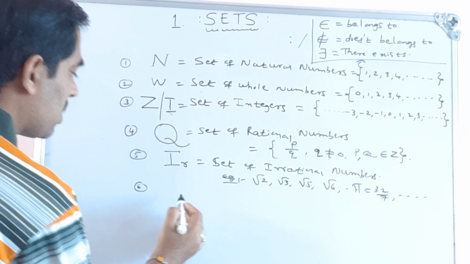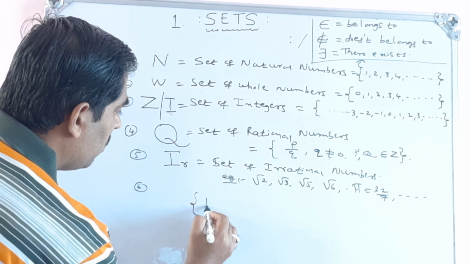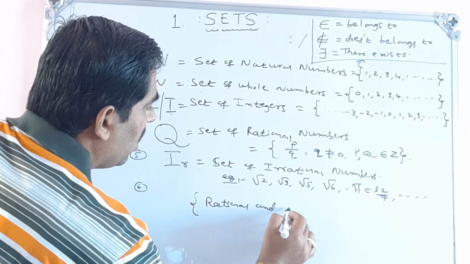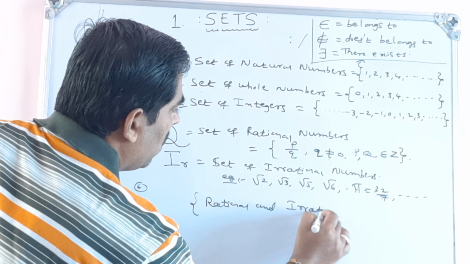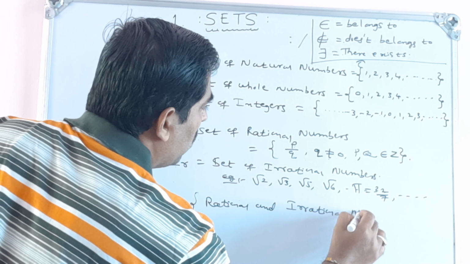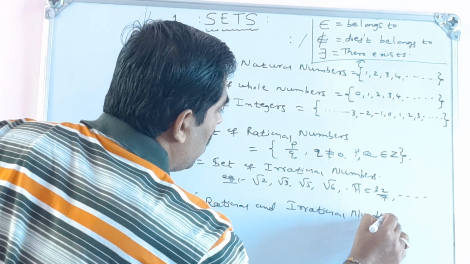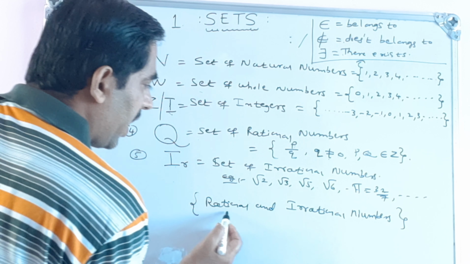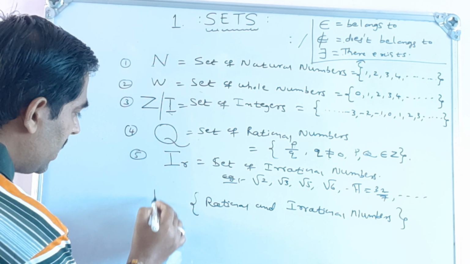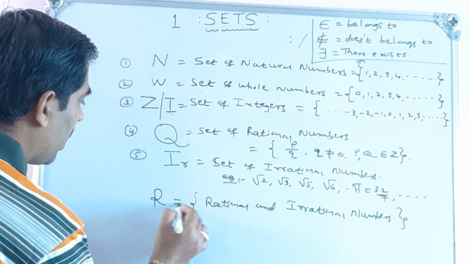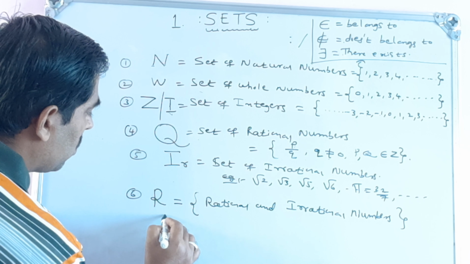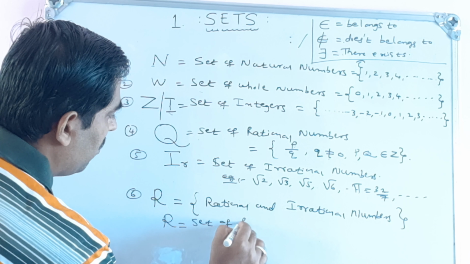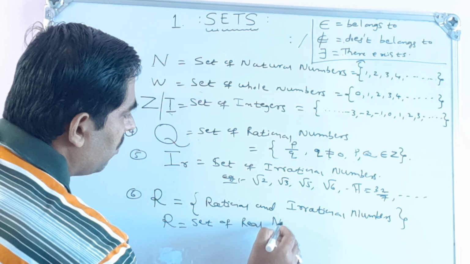The set which contains both rational and irrational numbers is called the set of real numbers. That is denoted by capital R.